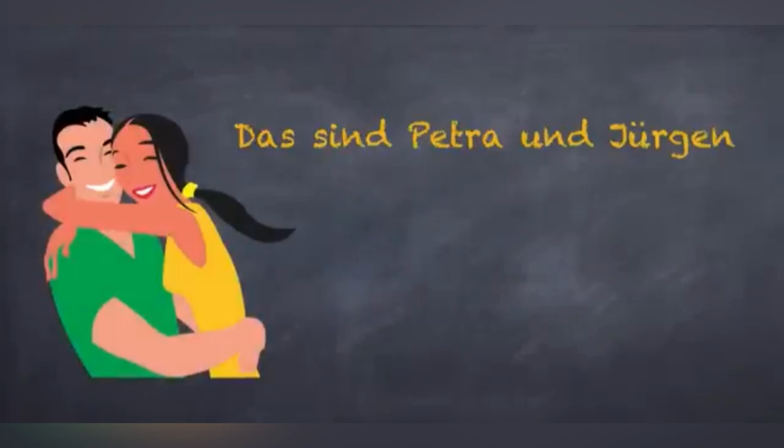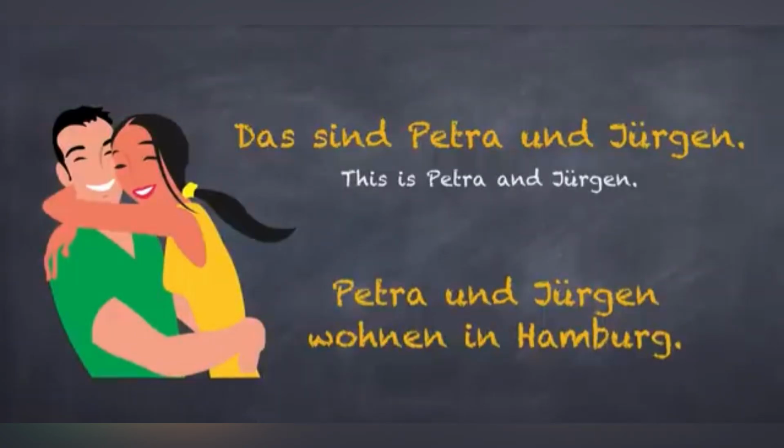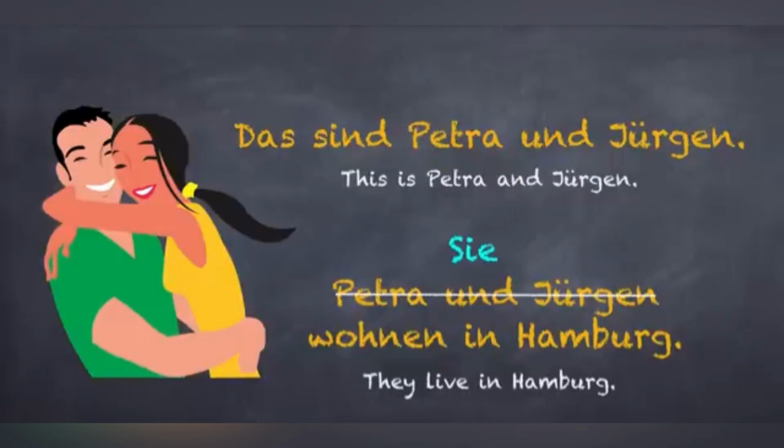Now let's look at the example for plural. Das sind Petra und Jürgen. Petra und Jürgen wohnen in Hamburg. Replacing Petra und Jürgen with a pronoun, you will say, Sie wohnen in Hamburg. This sie is also written with a capital S only when it's at the beginning of a sentence. So we have learned 4 uses of sie in this video. If you are confused when to use which sie, you can watch our video on this topic. The link can be found below in the description.